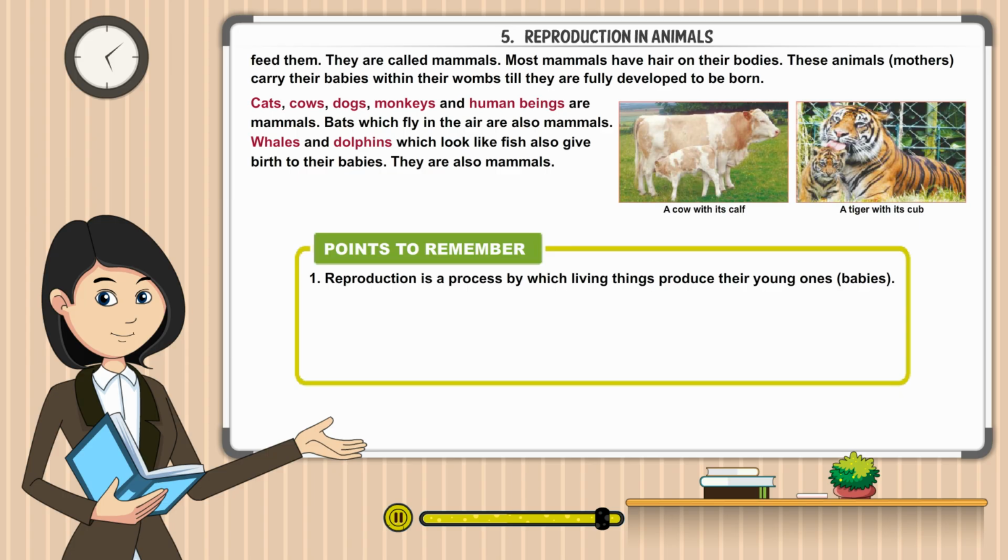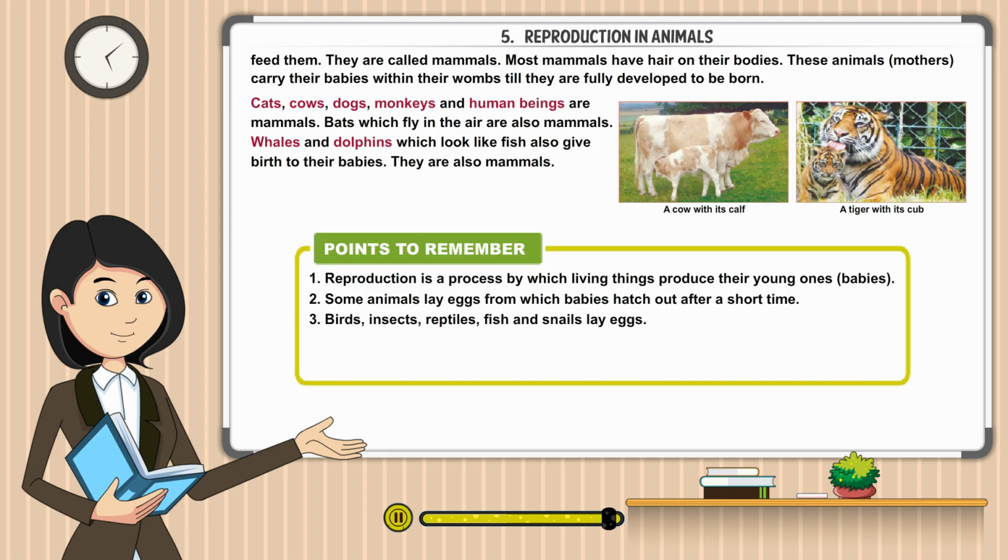Points to remember. Reproduction is a process by which living things produce their young ones, babies. Some animals lay eggs from which babies hatch out after a short time. Birds, insects, reptiles, fish and snails lay eggs. Animals that give birth to young ones are called mammals. Mammals produce milk to feed their young ones.